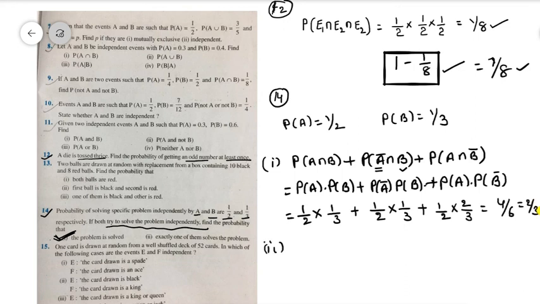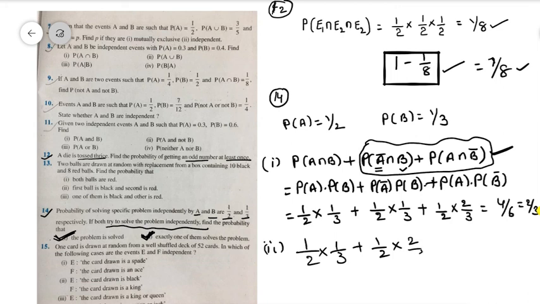And in the next second bit, what is he asking? Exactly one of them solves the problem. Exactly one of them, this is the case. Exactly one student solves the problem. This is the answer for the second question. That is nothing but 1 by 2 into 1 by 3 plus 1 by 2 into 2 by 3. This is the case: exactly one of the students solves the problem. Right? So that is nothing but 3 by 6 is equal to 1 by 2.